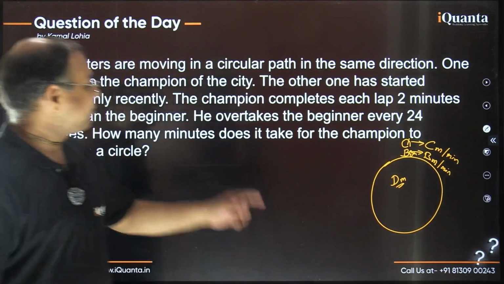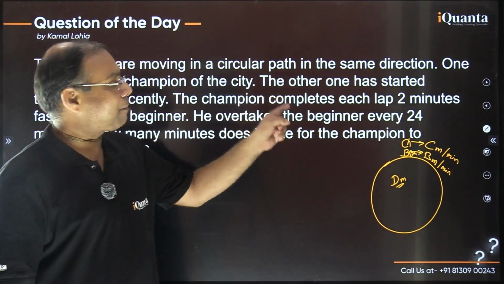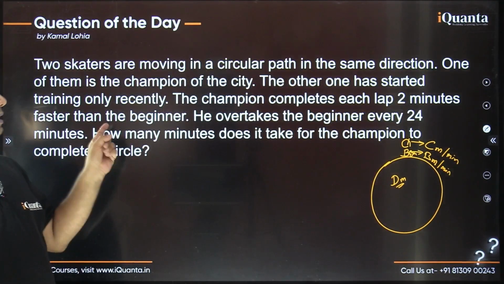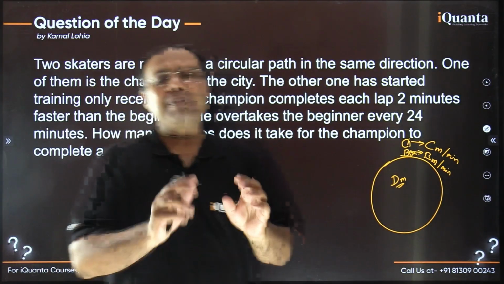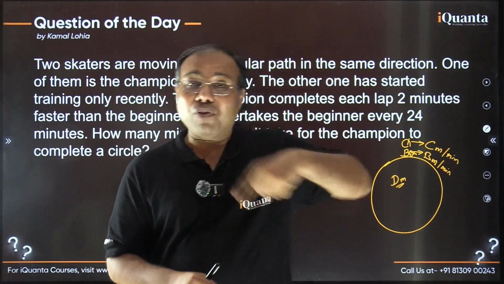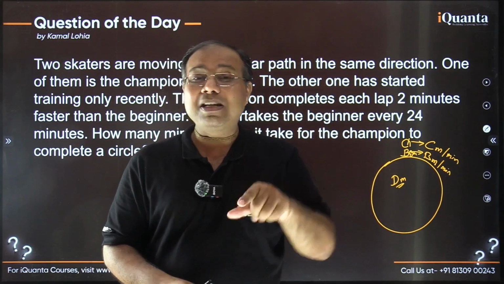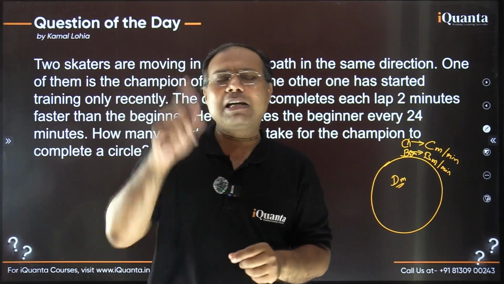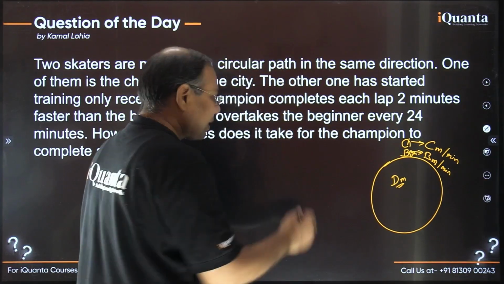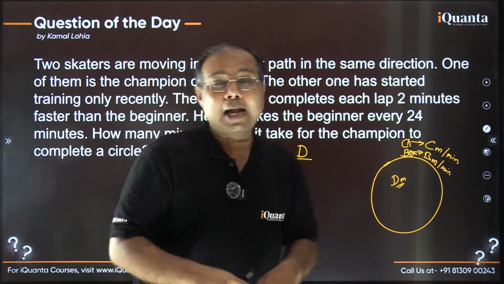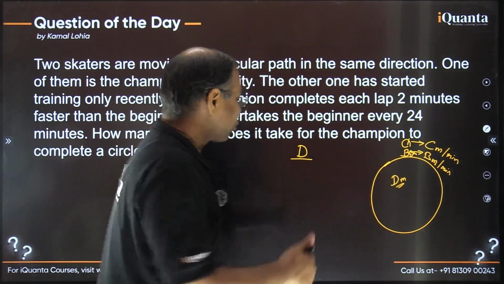So now what was given? First it was given the champion completes each lap 2 minutes faster than the beginner, right? So then that means time taken by champion to complete one round is 2 minutes less than beginner, right? तो beginner एक round travel करने में कितना time लेगा? So beginner ज़्यादा time ले रहा है, तो beginner का distance है D, which it needs to travel to complete one round. And what is the speed of beginner?